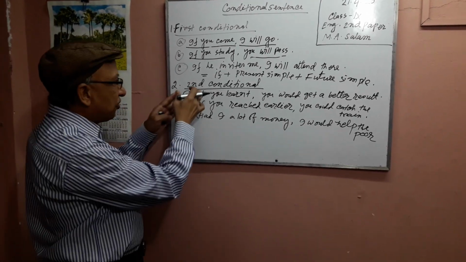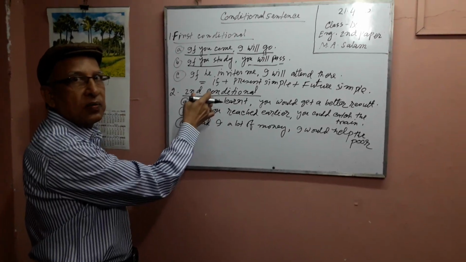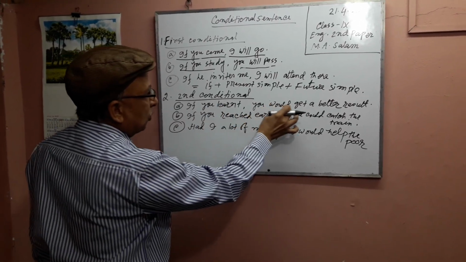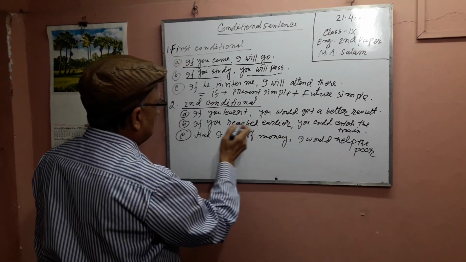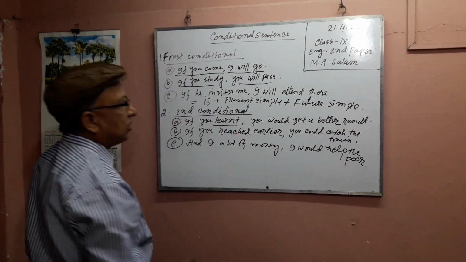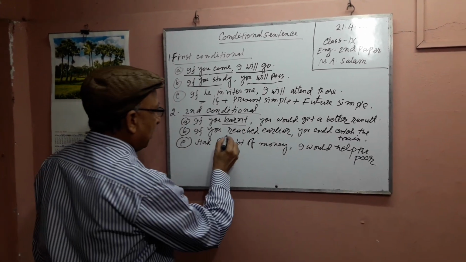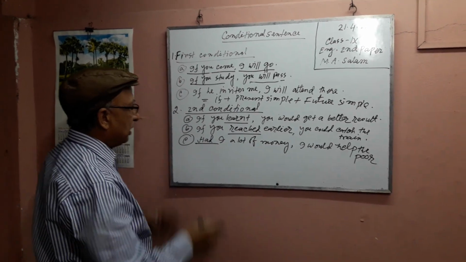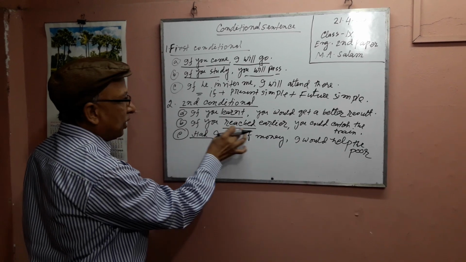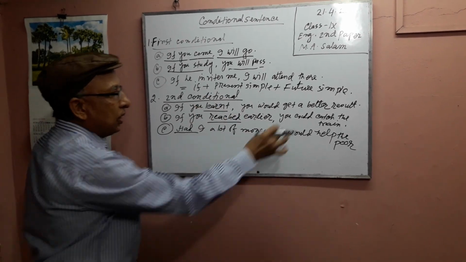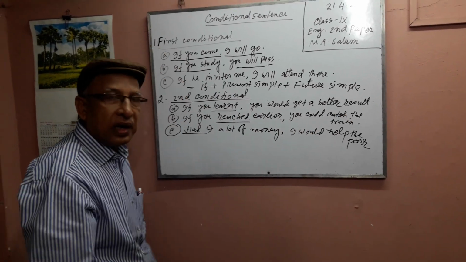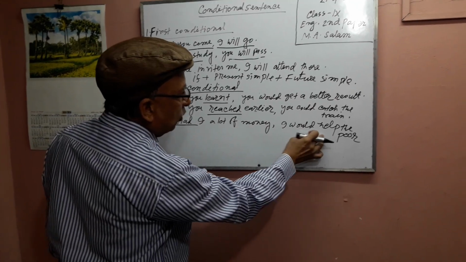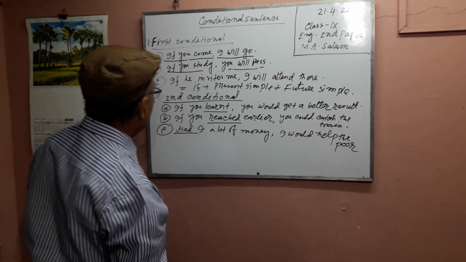Next, we see the second conditional. If you learned, you would get a better result. That is, learned is past indefinite, reached is past indefinite, had is past indefinite. We say if you reached earlier, you could catch the train. Next, had I a lot of money, I would help the poor.